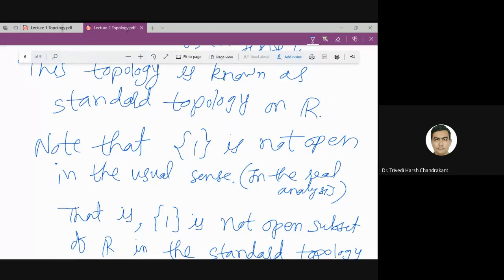Once you understand what an open set is, you can define the closed set, which is the complement of that set. You can define the interior points the same way as in real analysis. We can define continuity, because f is continuous if the inverse image of an open set is open.